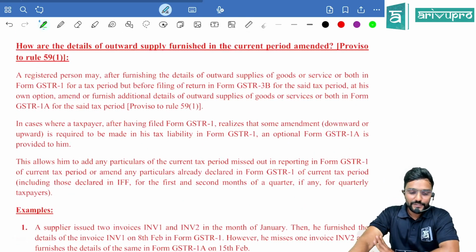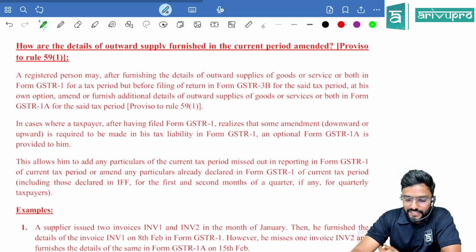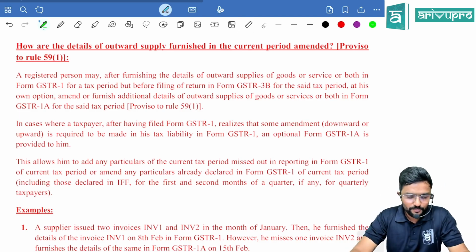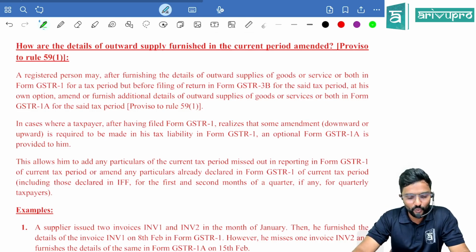How are the details of outward supply furnished in the current period amended? That is, in the same month or same quarter, you can amend it, guys. Okay. Proviso to Rule 59 sub Rule 1.